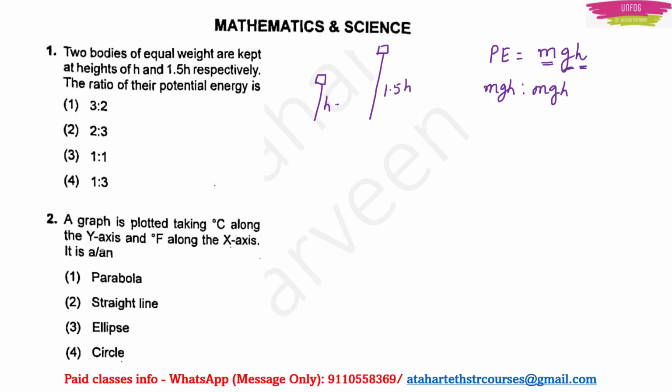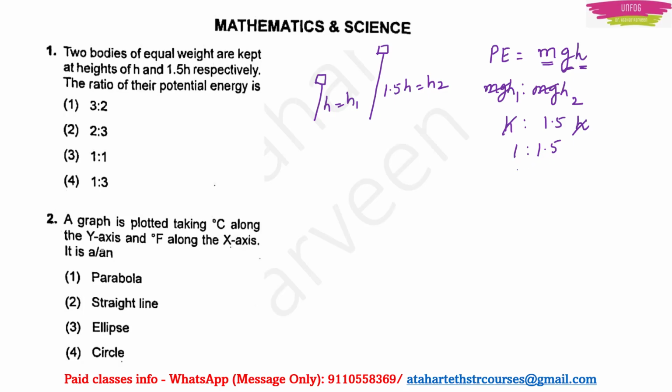If this is h1 and this is h2, then we can write it like this. What is h1? It is h. What is h2? It is 1.5h. Because the rest of the things are the same, we can cancel them, right? So we have 1 is to 1.5. But this is not there in the options. We have to remove the decimal point.